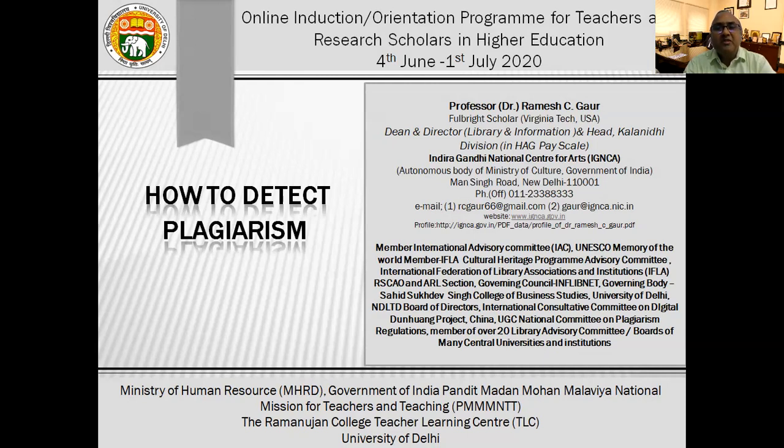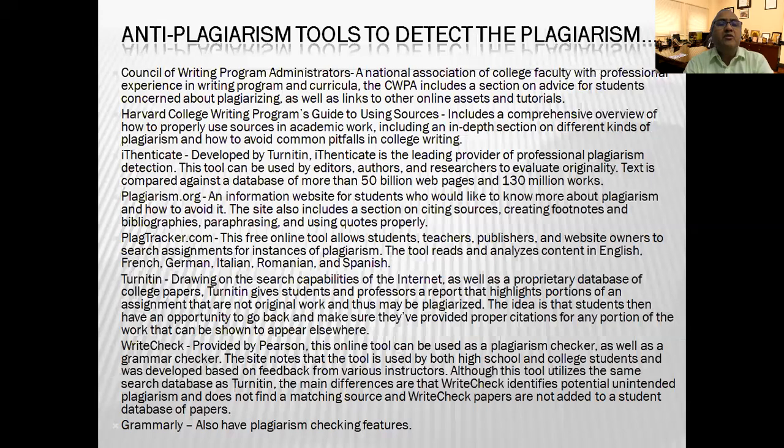kind of plagiarism detection tools, what are their important components, and what are the different kind of issues and challenges in plagiarism detection. So let me begin with giving you the list of such tools available, both commercial and open access.